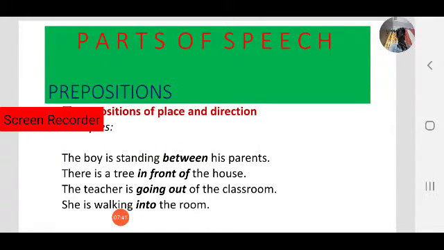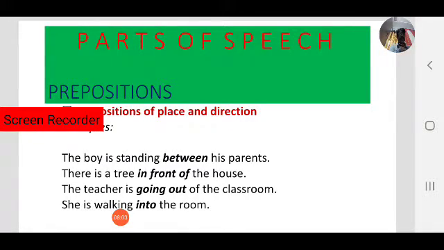So the tree is in front of the house. Here, in front of is a word that is called a preposition. It provides a relationship between the tree and the house. Both are nouns, the tree and the house. So in front of, where? In front of the house.